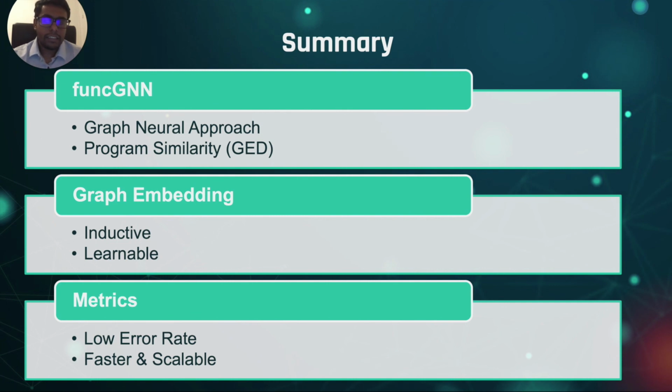The embeddings are also learnable in nature and can learn new metrics similar to graph edit distance. The results show that FuncGNN is capable of predicting program similarity with an extremely low error rate, and it is faster and more scalable than the other traditional graph methodologies.